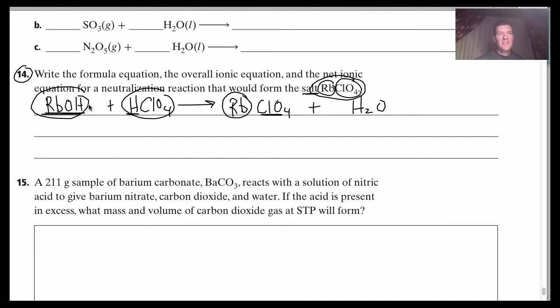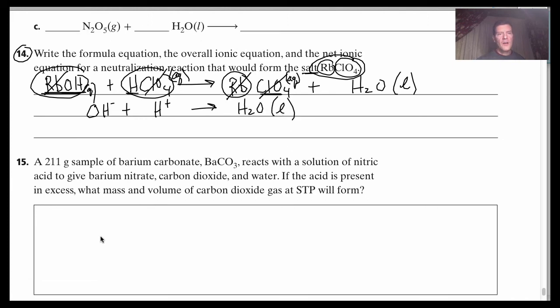And again, aqueous, this dissolves, it's soluble, this is aqueous as well. This is pure liquid water, and you'll notice that the rubidium is aqueous on both sides, the chlorate is aqueous on both sides, so again it is just the OH negative combining with the H positive to form your liquid water. Okay? Alrighty.